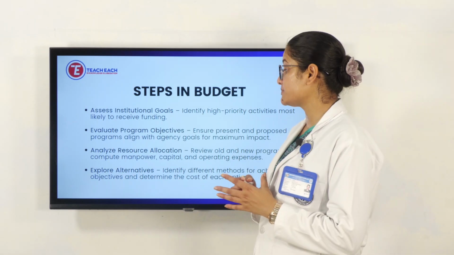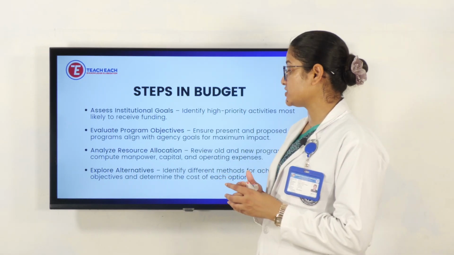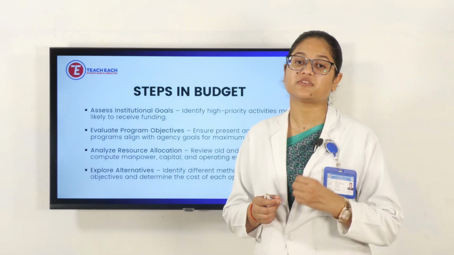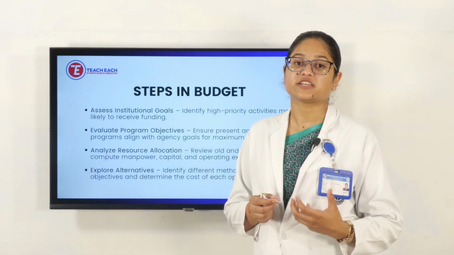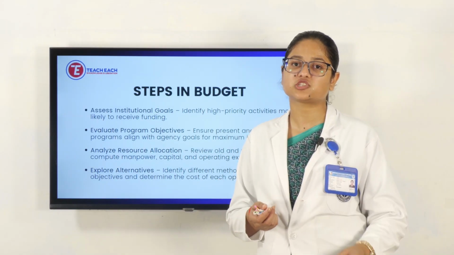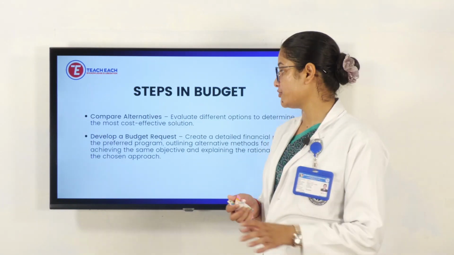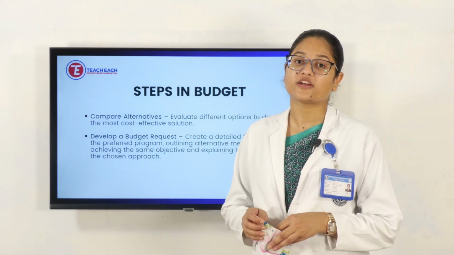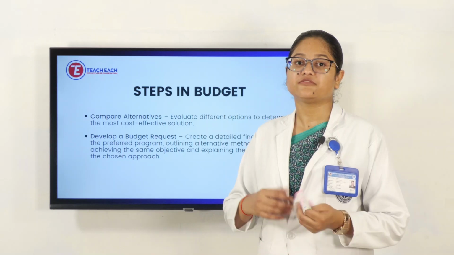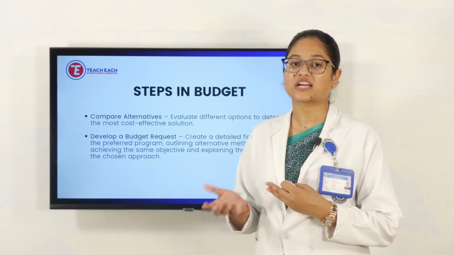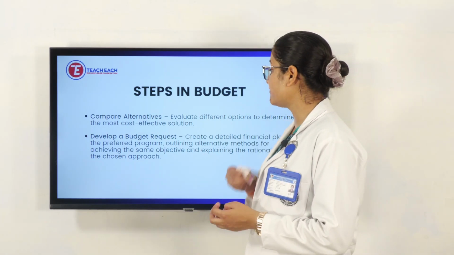And the fourth step is explore alternatives. We should have in alternation two plans. If our main plan is failing or the second plan is not working, then we should have alternatives. That's why we should have at least two plans in our alternate form. And then we have to compare all the plans, which is more effective, more reliable, and which plan is good to go. We have to do the comparison among the plans we have found